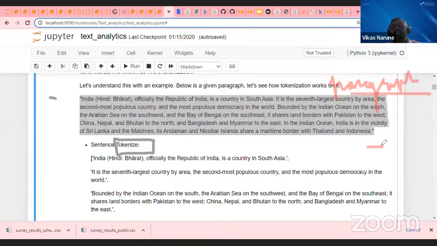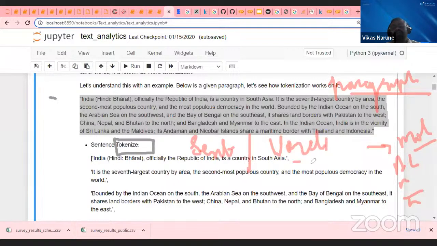I cannot give this entire paragraph to my model. Whatever algorithm you are using, deep learning, machine learning, NLP algorithm, I cannot feed this data. What do I have to do then? I have two options. One, I can divide that data into sentences, or I can divide this entire data into words. This is called tokenization.